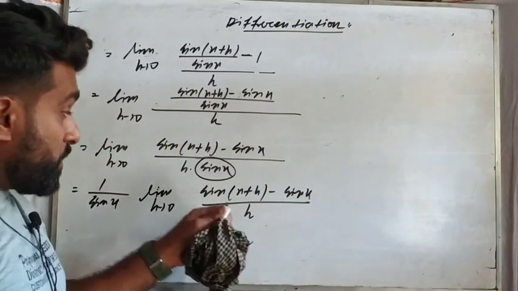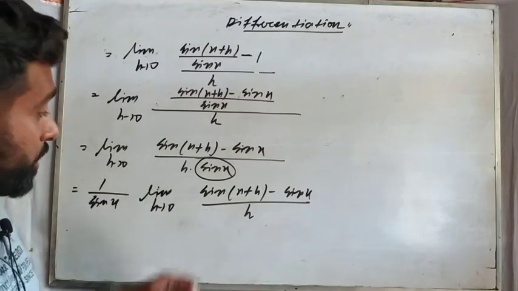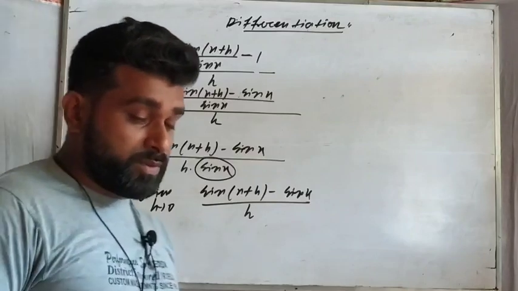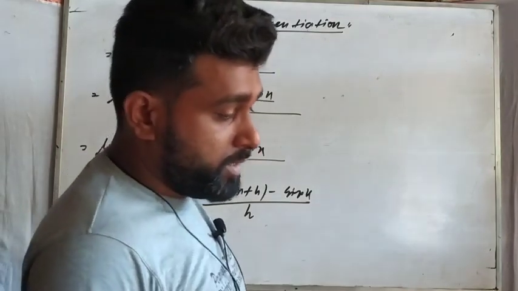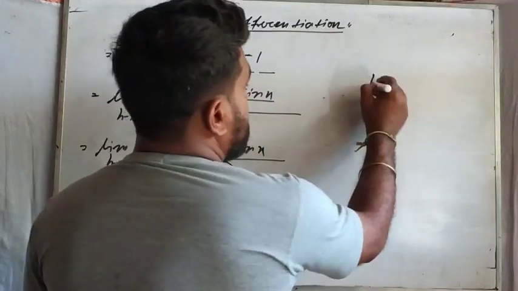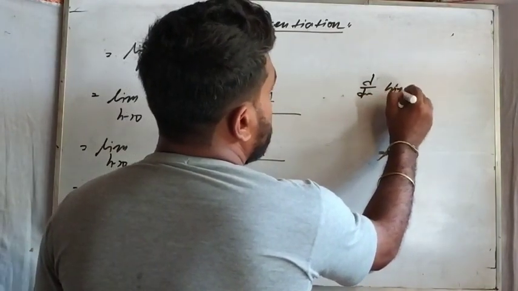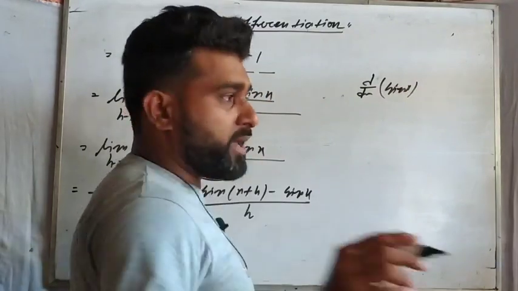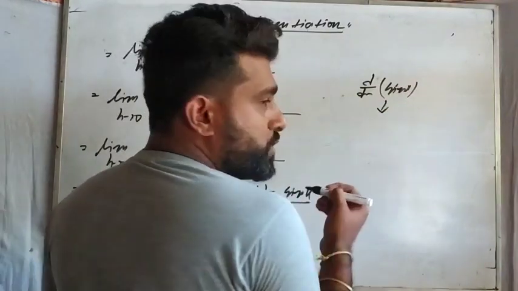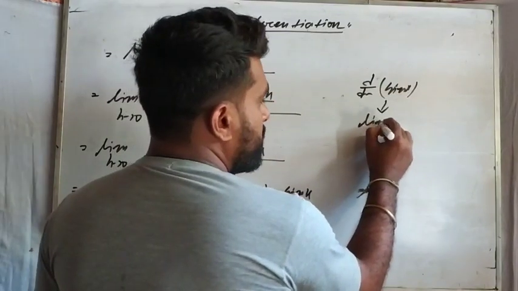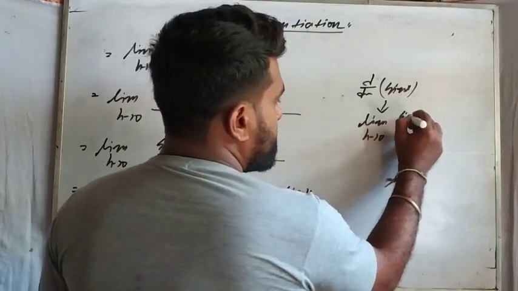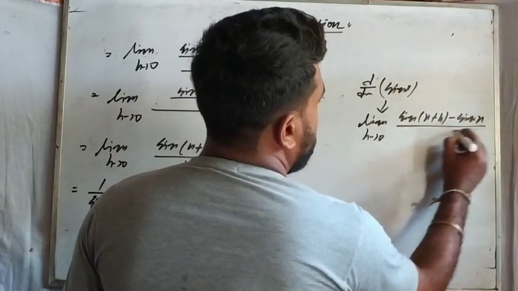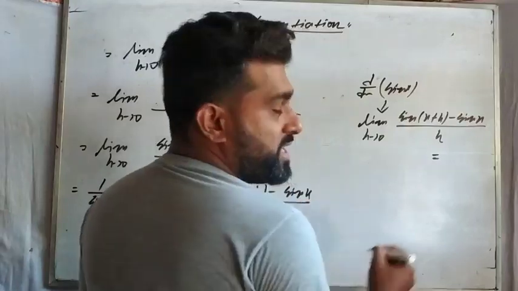Okay, so this expression, I think we already solved this type of expression in the differentiability chapter. Whenever we solved d/dx of sin x, we solved it by using the first principle. So d/dx of sin x, if you use the first principle here, limit h tends to 0, sin x plus h minus sin x by h equals to, what was the answer?